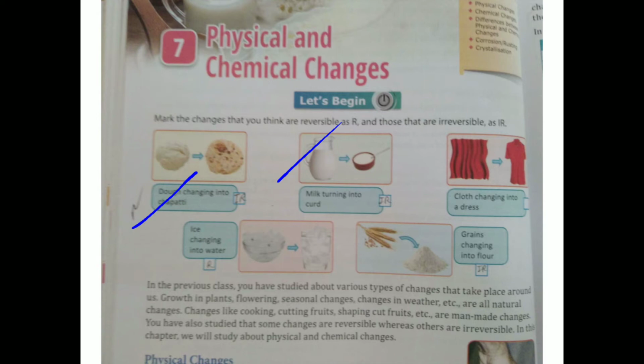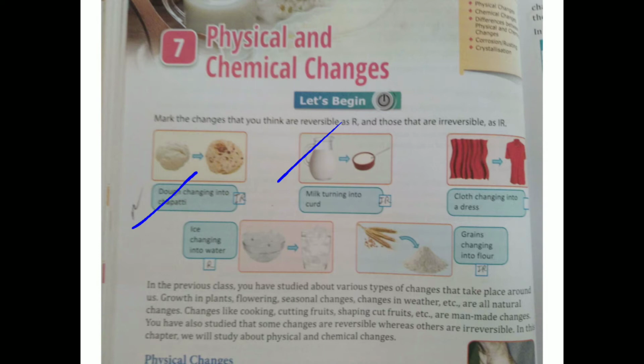Next is cloth changes into a dress. We use a cloth to make a dress. So do we get the cloth back from the dress? The dress is made from a cloth, but we do not get the cloth back from the dress. That is IR, an irreversible change.